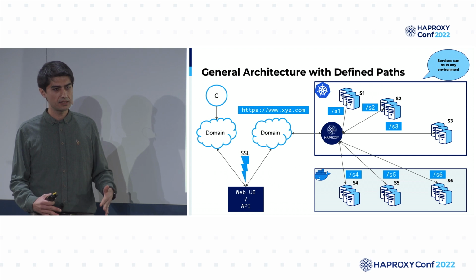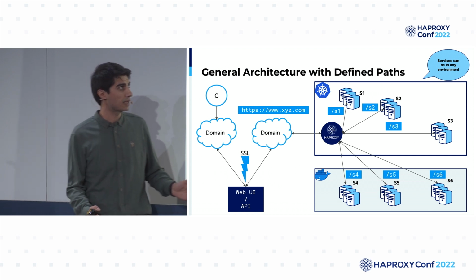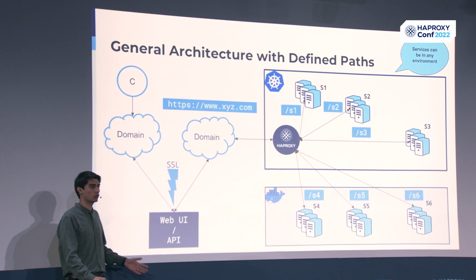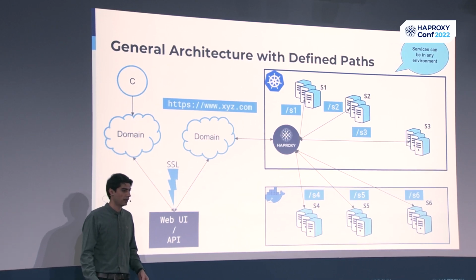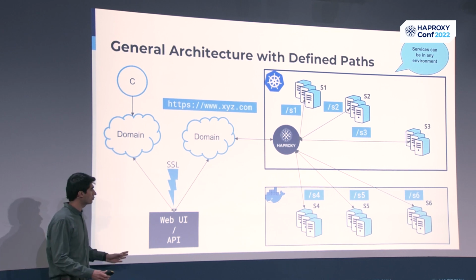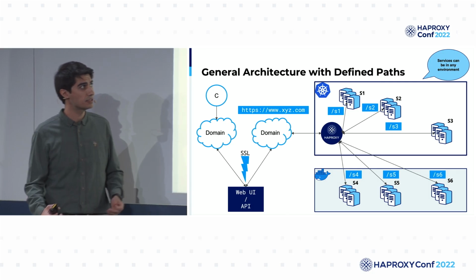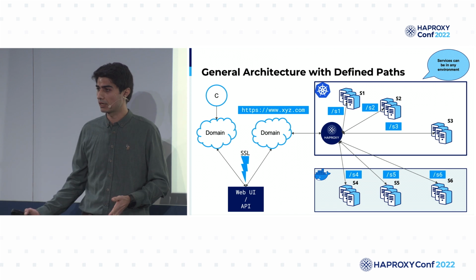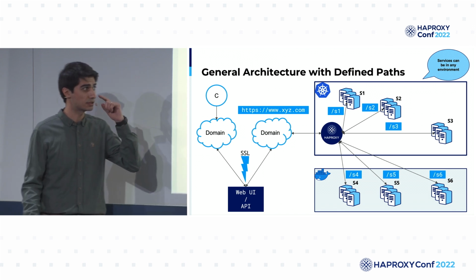So in this way, HAProxy will act as an API gateway and route all the incoming requests to corresponding services. And again, it can be in any environment, because, for example, if you use Kubernetes ingress, then we can only route those incoming requests within the Kubernetes. In this way, we are extending our environments, like it can be run on bare metal, it can be run on Docker.